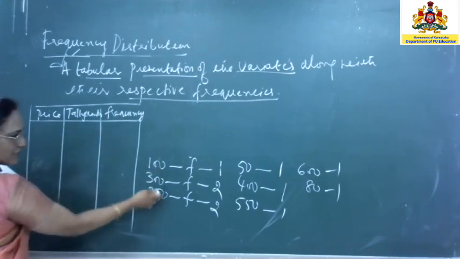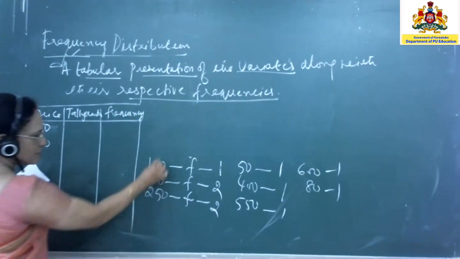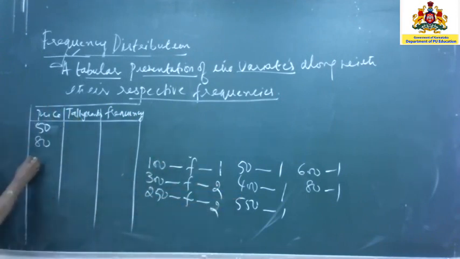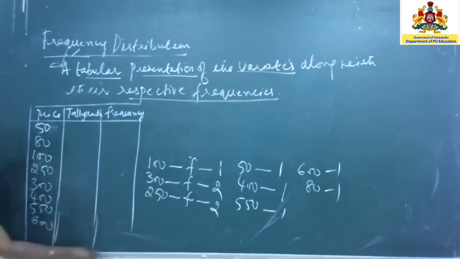Now, price, what were the numbers you had? You have 100, 300. You can write them in the form of an array. I told you it should be written in ascending order. So, first number you have 50, next 80, then 100, next 250, then 300, after that 400, next 550, and the last one is 600.